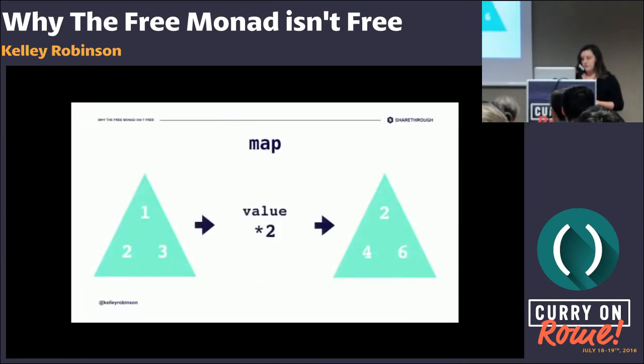If you want to look at this with pictures, you can think of it as applying a function. The function in this case is multiplying all the values by 2, and then returning the new container with all of the values in the container multiplied by 2. The result is on the right.